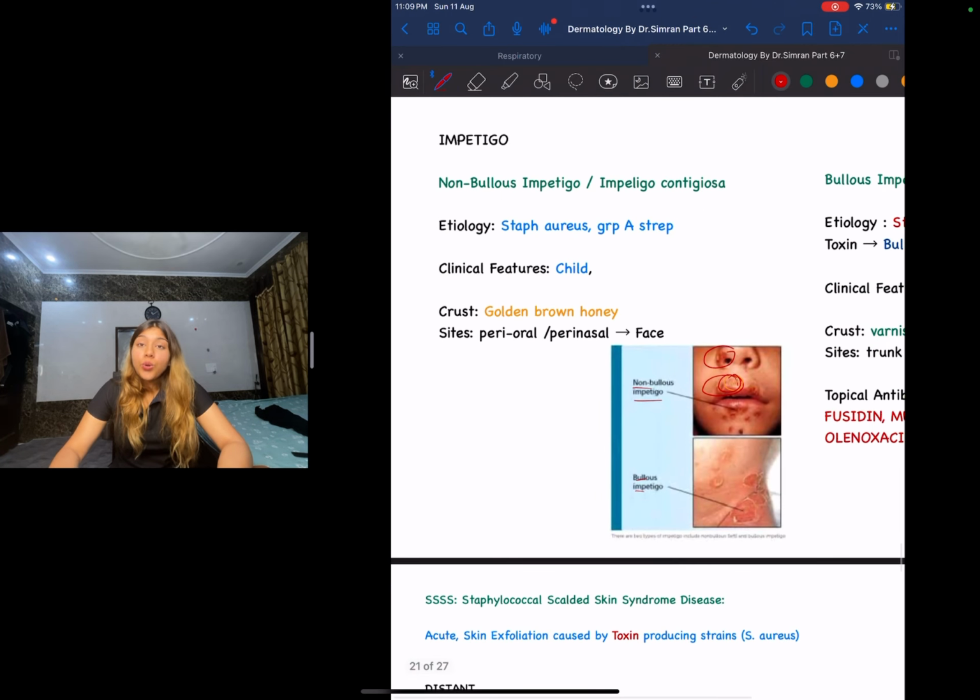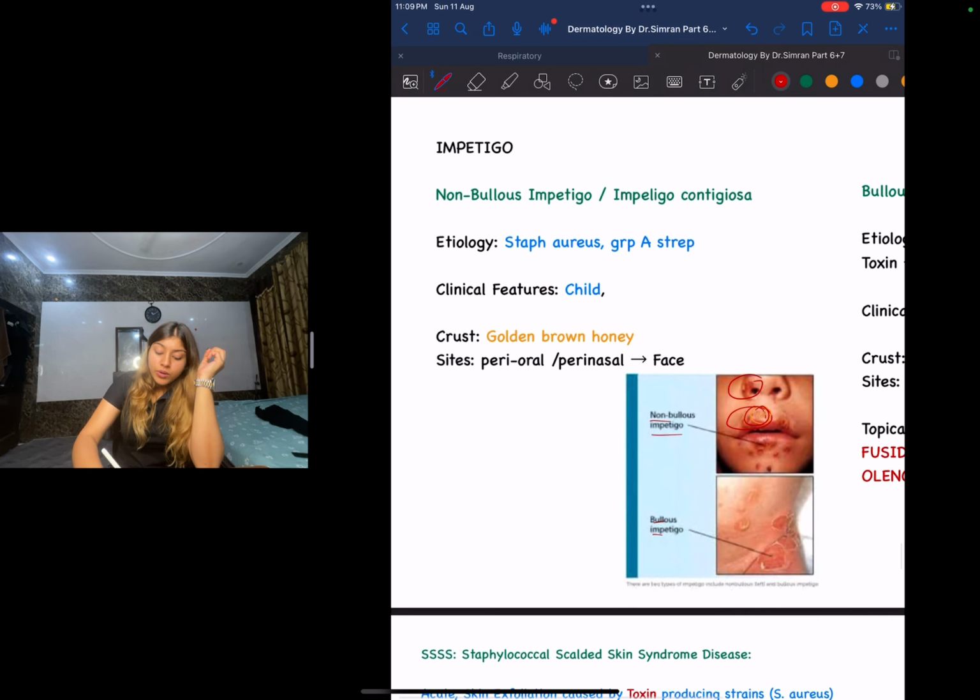Now, guys, let us look at impetigo. What is impetigo? Impetigos are of two types. One is a non-bullous impetigo and one is a bullous impetigo. First, let us look at non-bullous impetigo. Non-bullous impetigo is also called impetigo contagiosa.